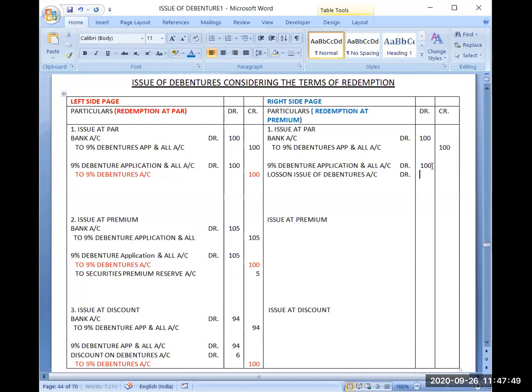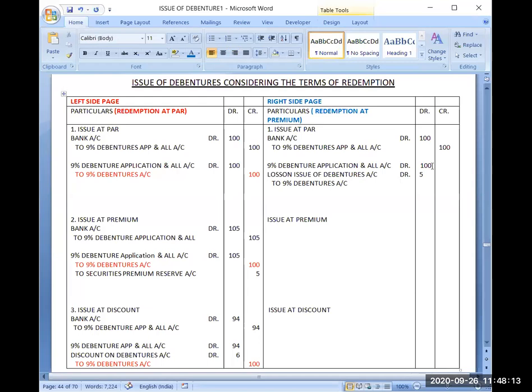How much is the loss? 5 rupees. Then same to 9% debentures account.